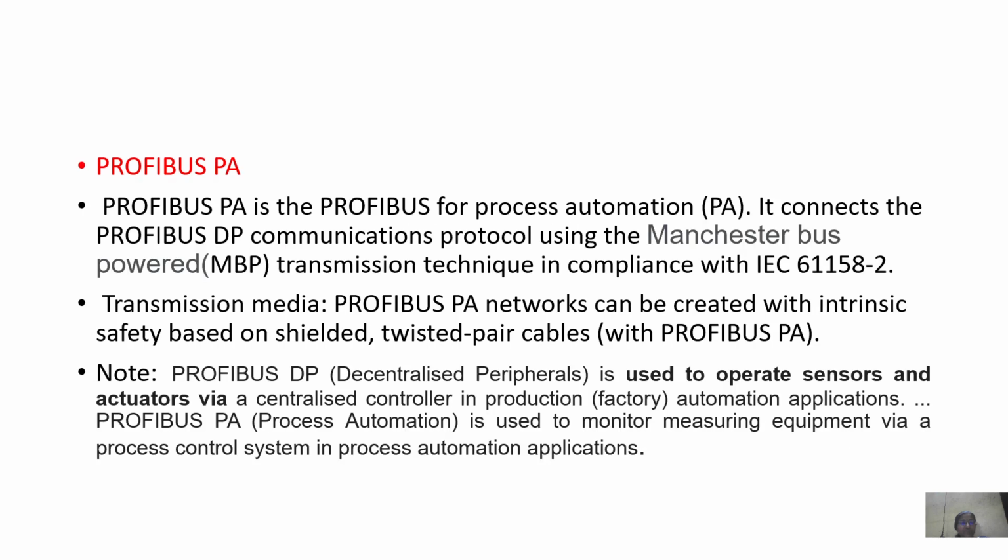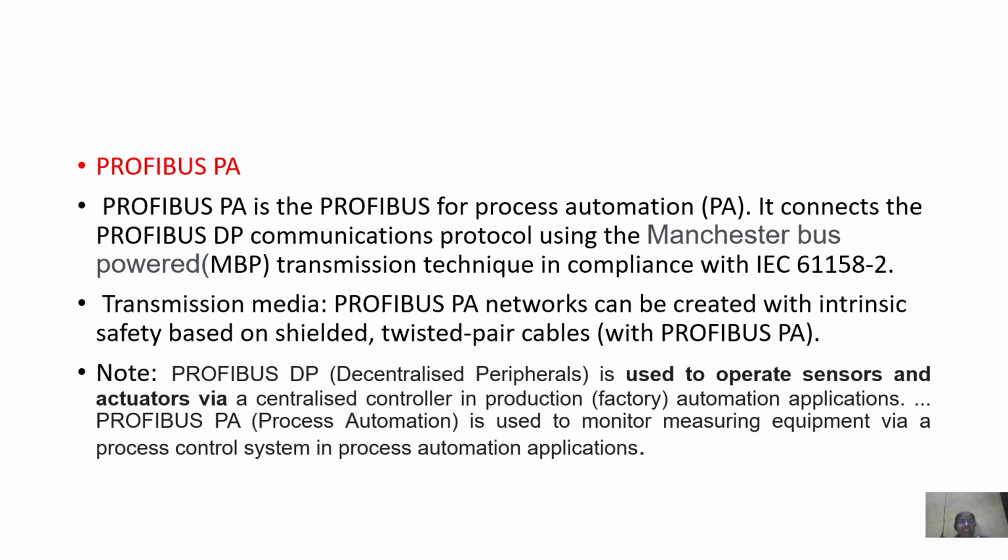Profibus process automation connects to Profibus DP, the distributed peripheral communication protocol, using the Manchester bus power transmission technique in compliance with IEC 61158. That is the transmission media for Profibus process automation networks. It can be created with intrinsic safety based on shielded twisted pair cables.